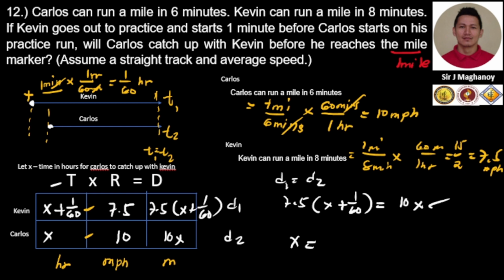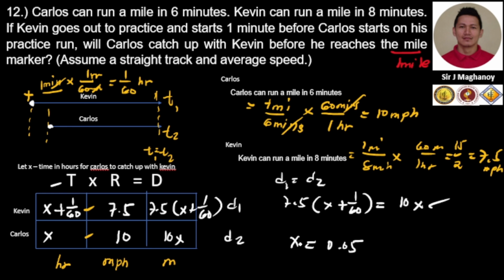Okay, so if we solve it, we can determine our x. That is 7.5 times the quantity x plus 1 over 60 equal to 10x. Shift solve for our x, and that is 0.05.